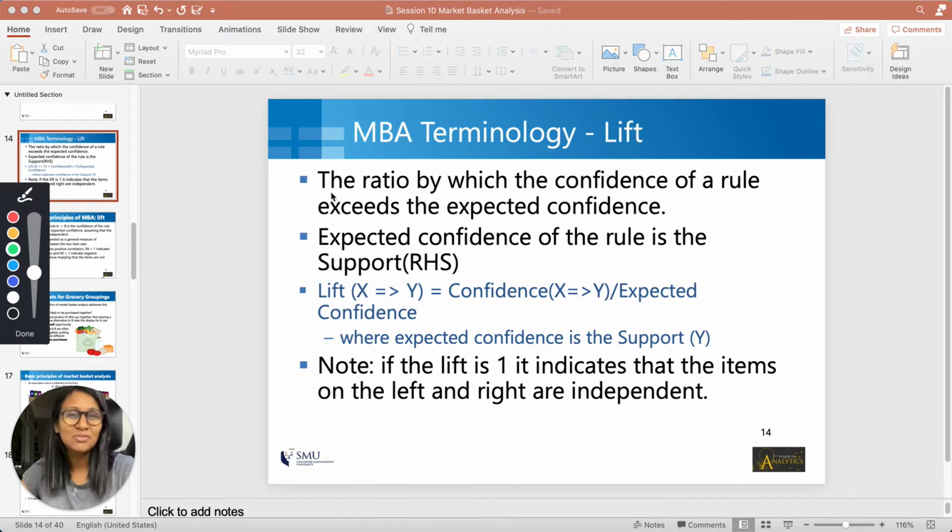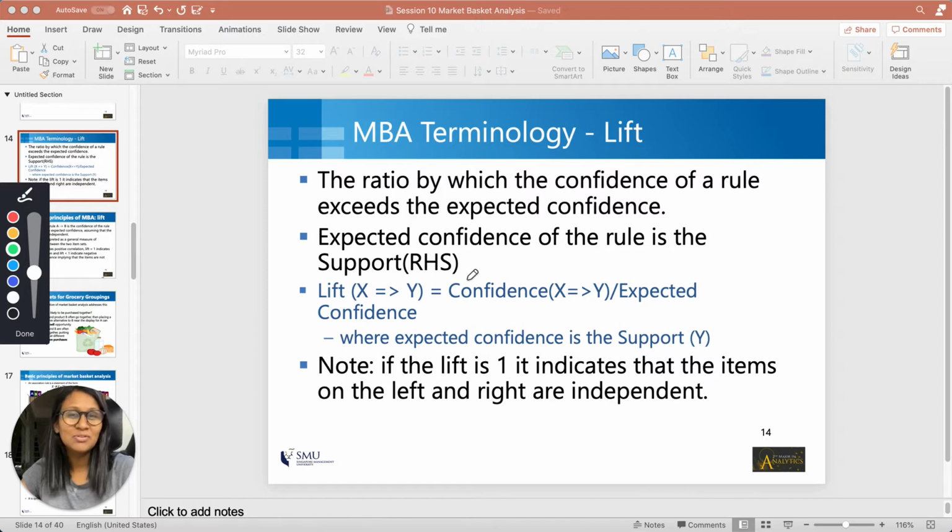So the lift is the ratio by which the confidence of a rule exceeds the expected confidence. The important thing to note here is this term expected confidence, which we haven't spoken about till now. So let's talk about expected confidence first. What is the expected confidence of a rule? The expected confidence of a rule is simply the support of the right hand side of the rule. So for example, in the example that we were talking about, flour and sugar implies eggs, the expected confidence of a rule is simply the support of eggs.